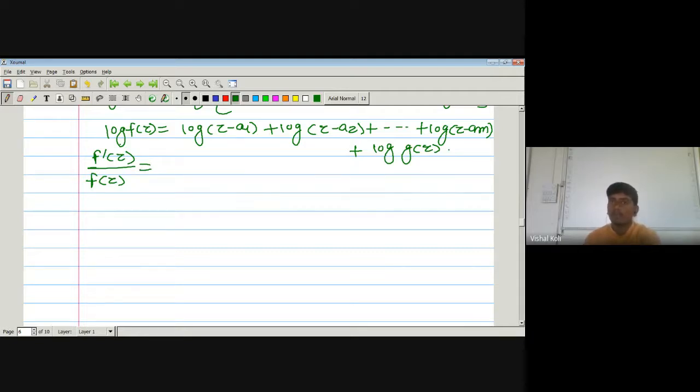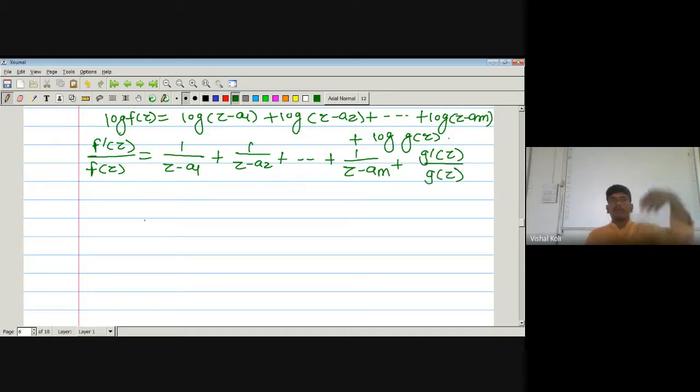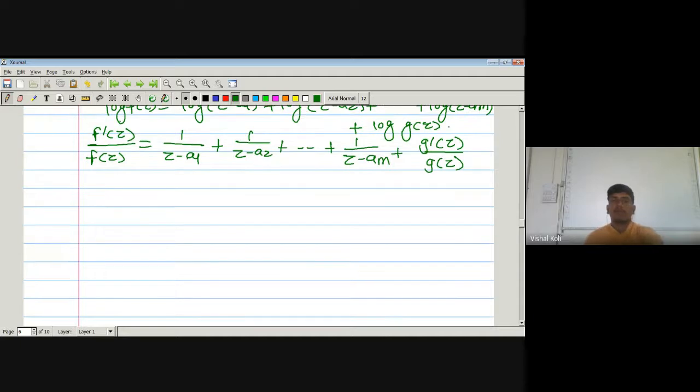It means a1, a2 up to so on am are constants, so its derivative is nothing but 1 upon z minus a1 into 1 plus 1 upon z minus a2 plus up to so on 1 upon z minus am, plus again, what is the derivative of log g of z? It is nothing but 1 upon g of z into g dash of z. So it is g dash z divided by g of z. So here we get f dash of z upon f of z is nothing but 1 upon z minus a1 plus 1 upon z minus a2 plus up to so on 1 upon z minus am plus g dash of z divided by g of z.